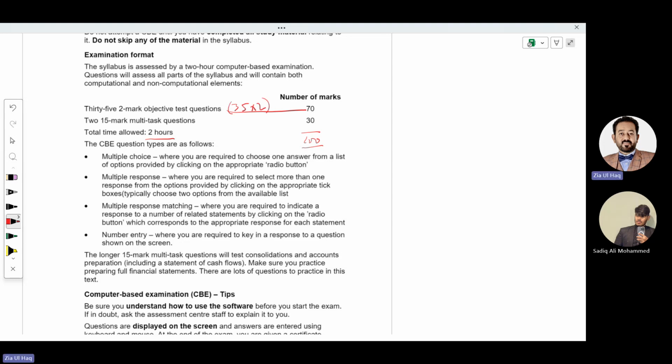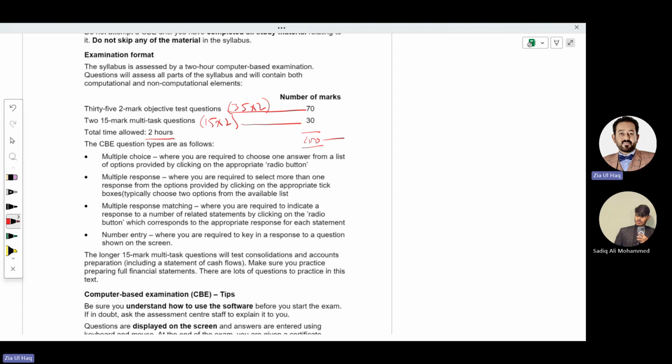And there will be 2 long questions. Long questions mean there will be a scenario, and according to that scenario you have to answer multiple choice questions. There will be 2 long questions of 15 marks each, which makes 30 marks. So it is a total 100 marks paper.